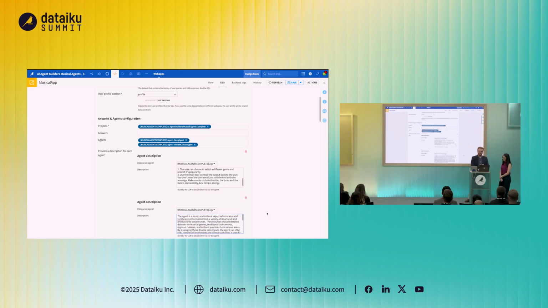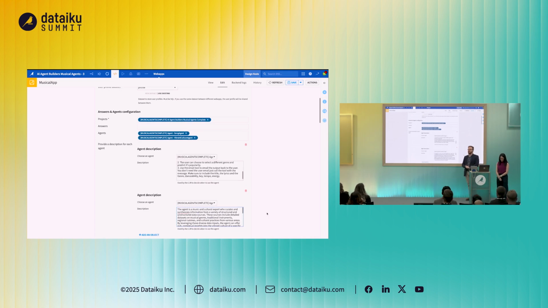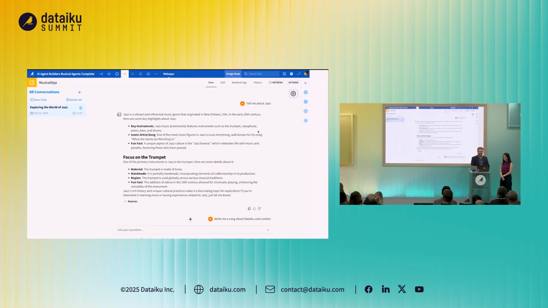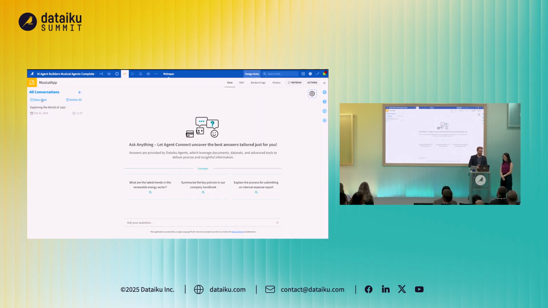As with other Dataiku Answers and Agent Connect, there's some other configuration that we can go to really customize the look and feel of the interface. That's what Alex and I were showing last year. But for now, we'll take our configuration and take a look at the front end. So let's try it. We've got two agents. We've got one which is our vibrant culture agent. That's going to help us look up and research different music styles, the history of them, what kind of instruments they want. So let's go and ask our agent, tell me about jazz.